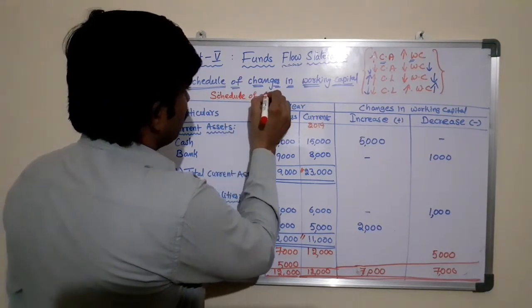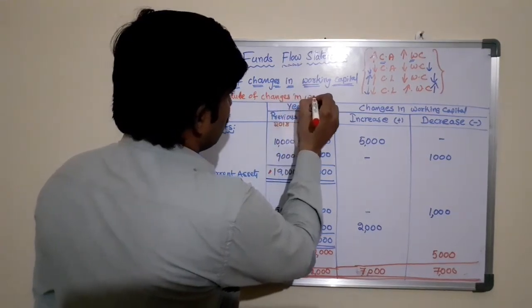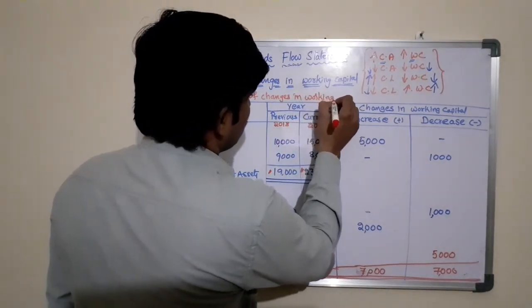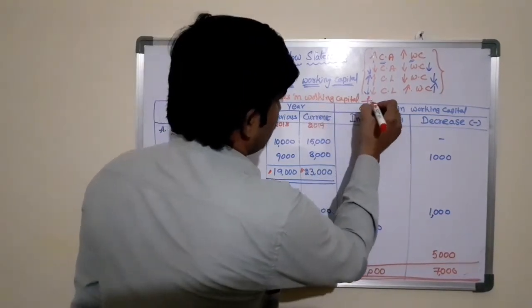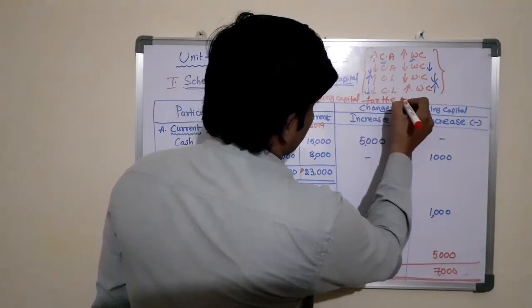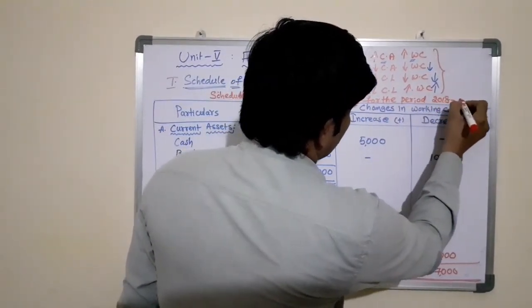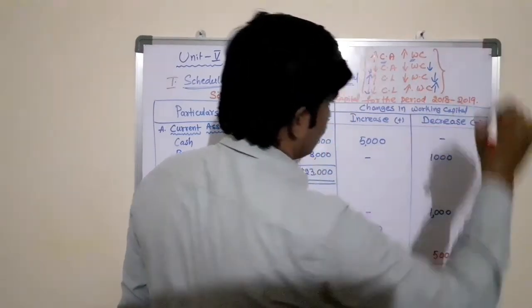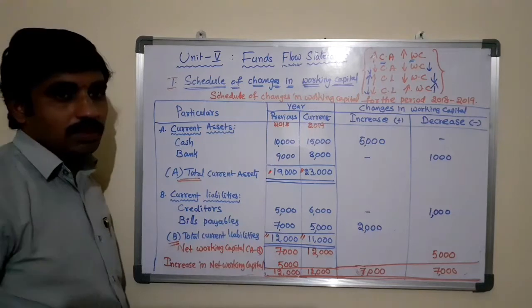Schedule of changes in working capital for the period 2018 and 2019. This is the heading of this statement.